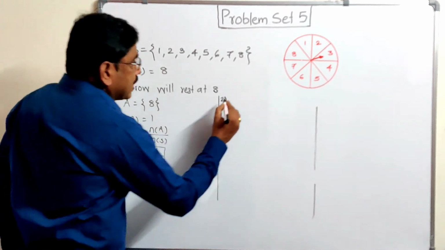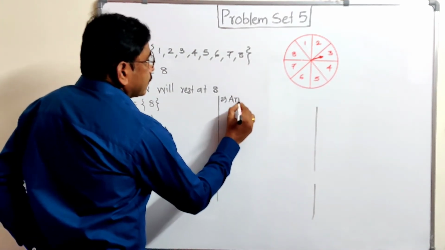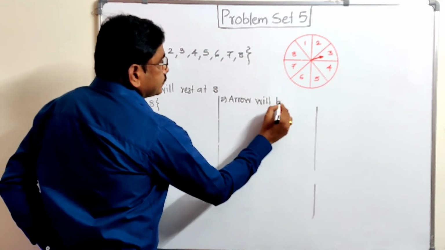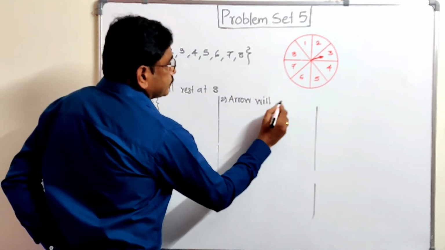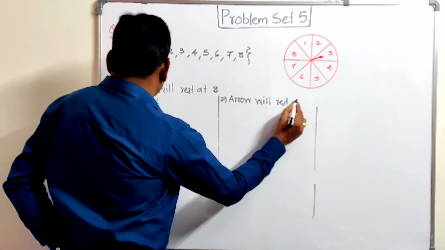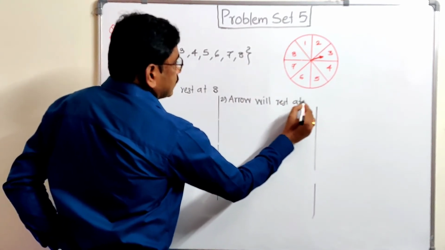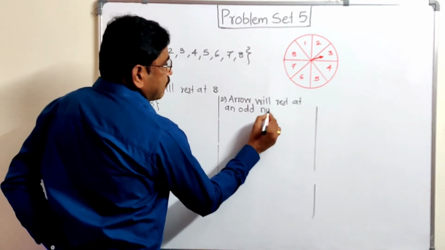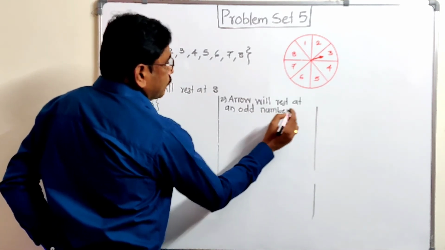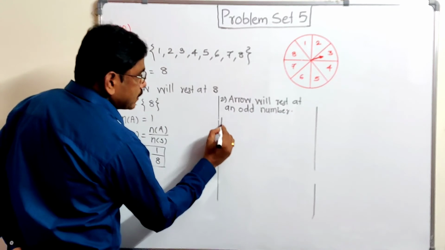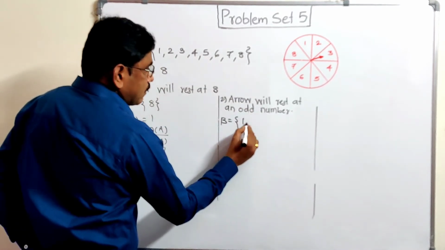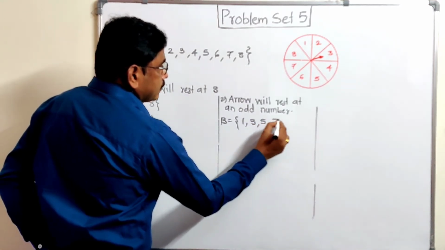Second, the arrow will rest at an odd number. The number should be an odd number. So which numbers are odd numbers? See here, set B: 1, 3, 5, 7.